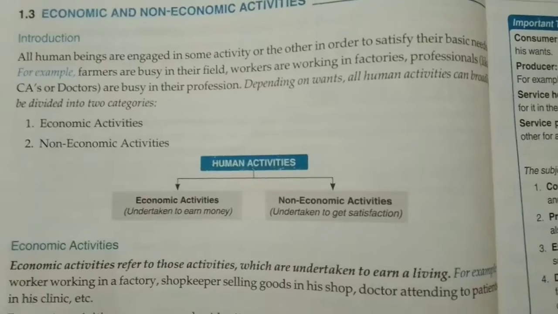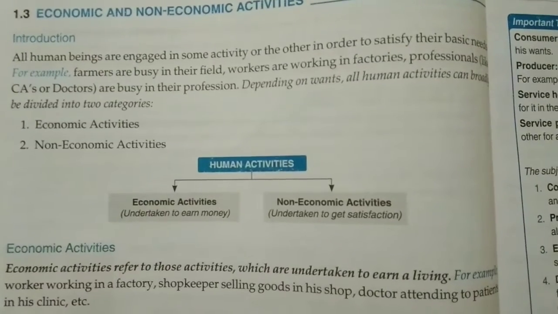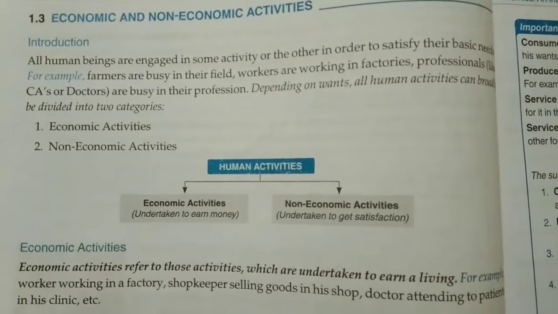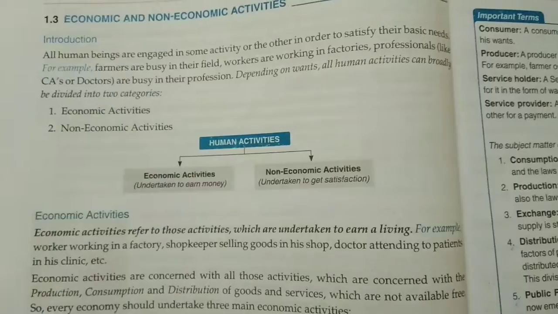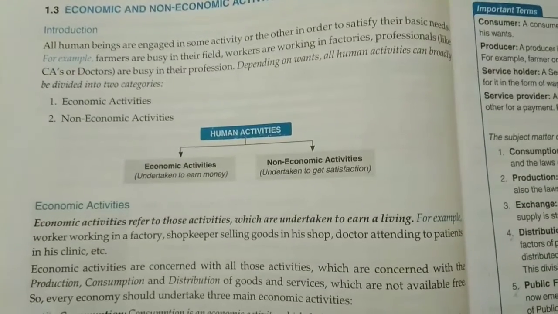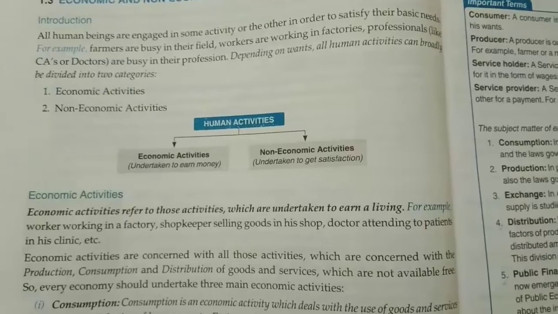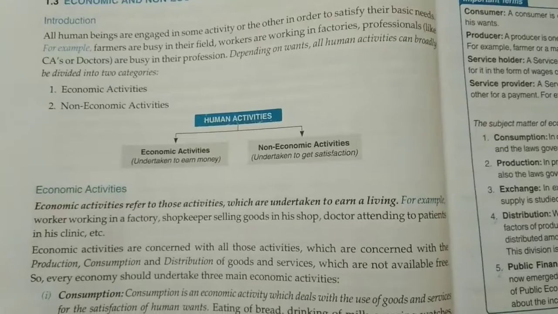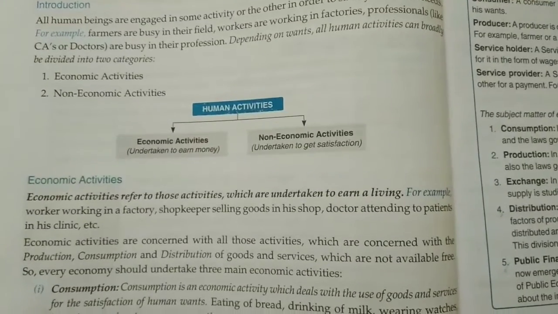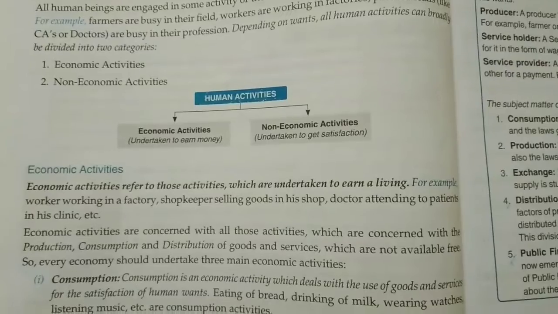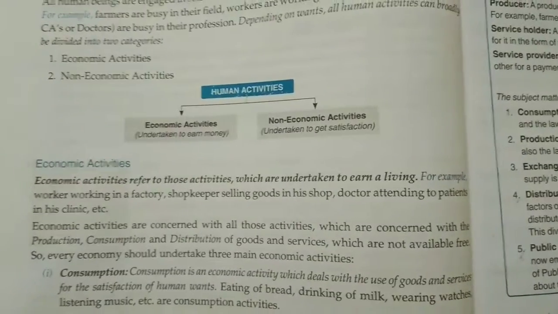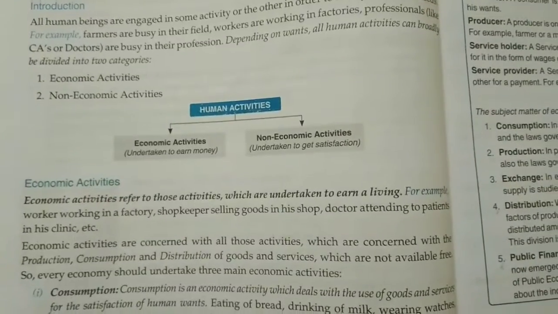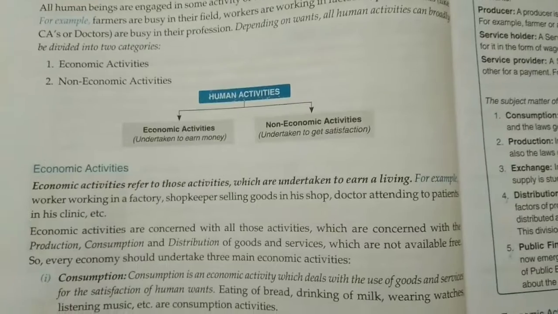For example, farmers are busy in their fields, workers are working in factories, professionals like CAs or doctors are busy in their professions. Depending on wants, all human activities can broadly be categorized as economic activities and non-economic activities. So economic activities are those activities which are undertaken to earn a living. For example, any worker working in a factory is basically working to earn a living, to earn bread for his family and himself. A shopkeeper selling goods in his shop, a doctor attending to patients in his clinic, etc.